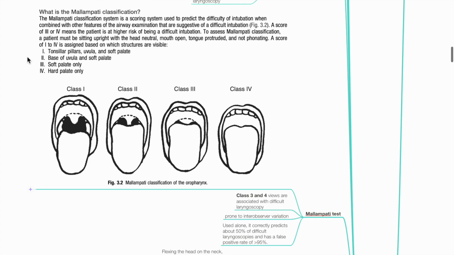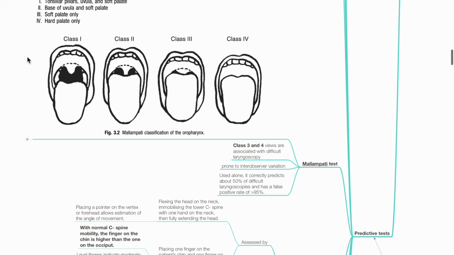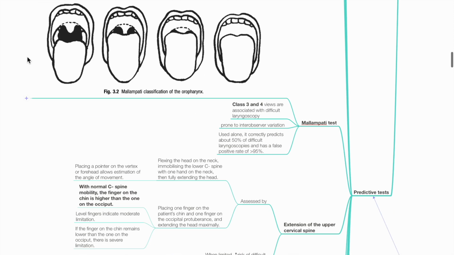Class 1, tonsillar pillars, uvula and soft palate visible. Class 2, base of uvula and soft palate visible. Class 3, only soft palate is visible. And Class 4, only the hard palate is visible. Class 3 and 4 views are associated with difficult laryngoscopy. Mallampati test is prone to inter-observer variation.